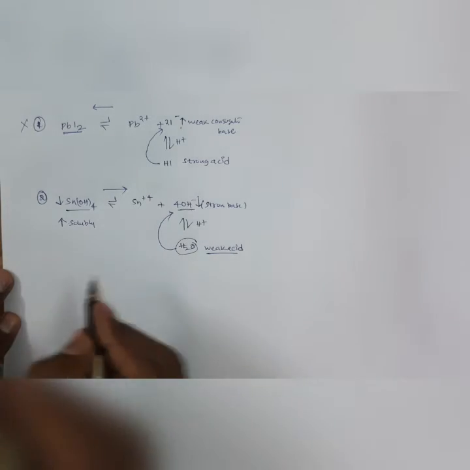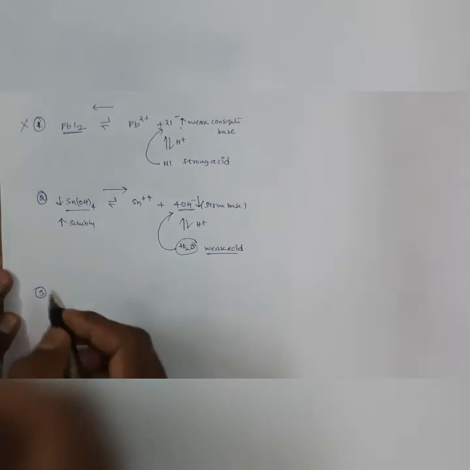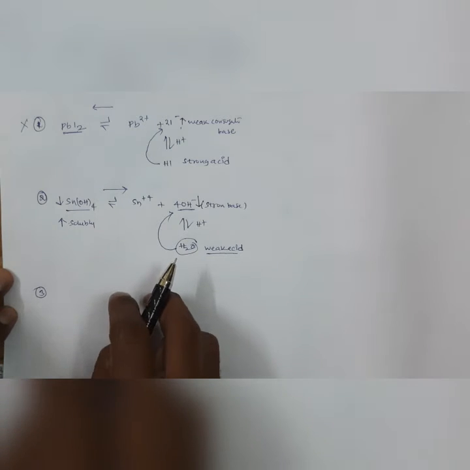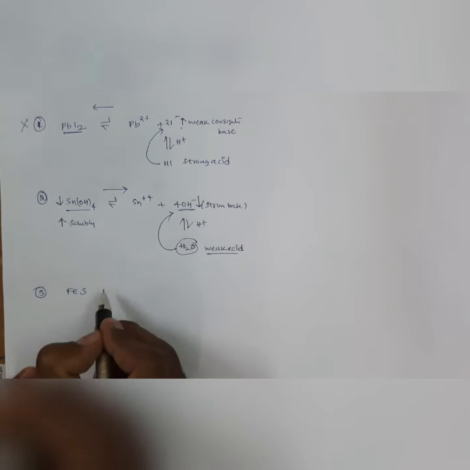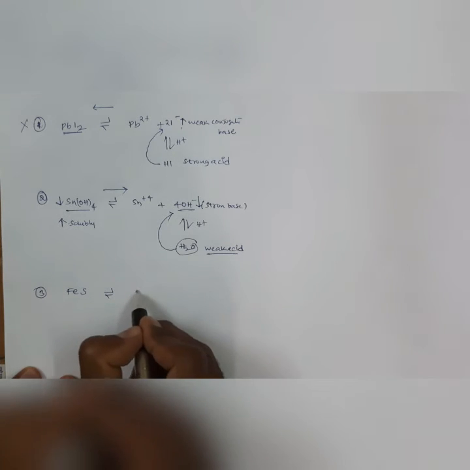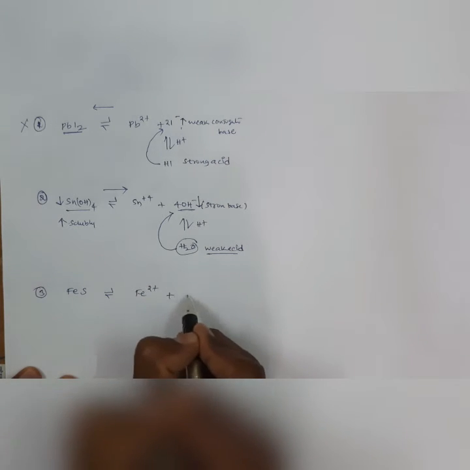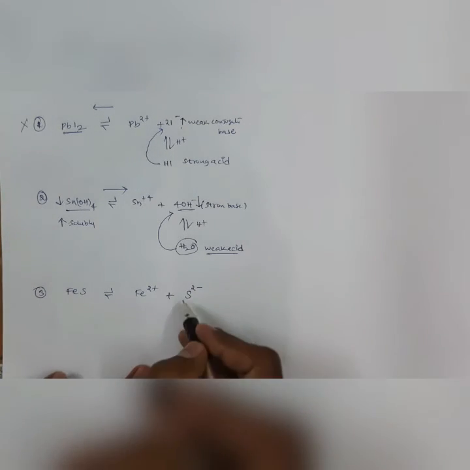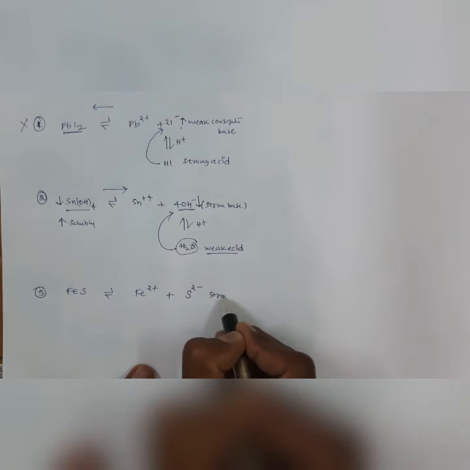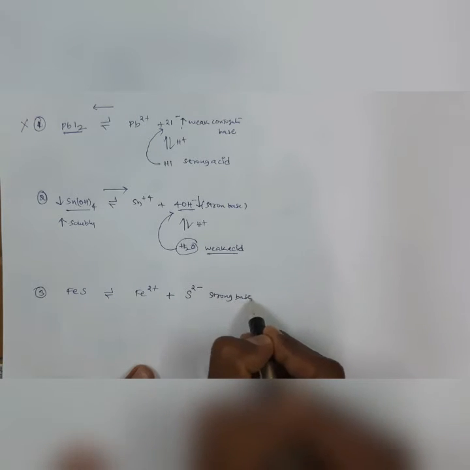Take another example, then you get a clear idea: FeS. It dissociates into Fe2 plus and S2 minus. S2 minus is a strong base.